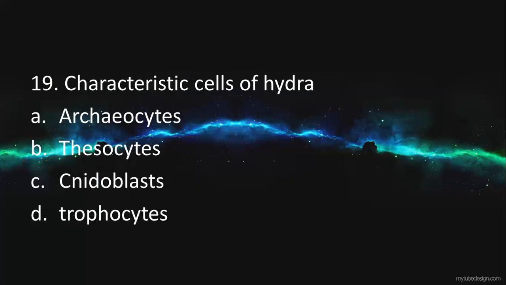19th one, characteristic cells of hydra. Again, we'll come back to the important questions. The options are archaeocytes, chesocytes, cnidoblast, and trophocytes. All these we have discussed in your previous phylum chapter. Archaeocytes have the tendency of being totipotent, so they are also called totipotent cells, which give rise to a new individual.